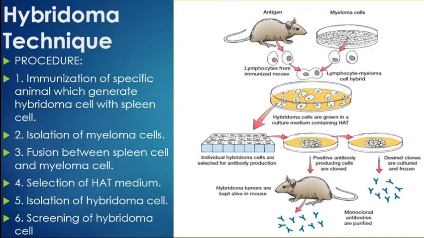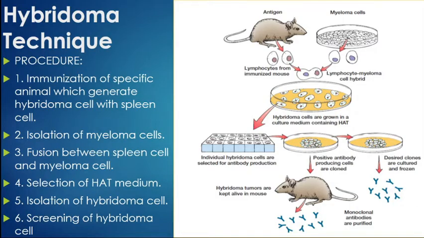Why? Because this hybridoma cell is a fusion of a lymphocyte cell and a myeloma cell. They receive the character of the lymphocyte cell, and that's why they are capable of producing the antibody, and they receive the characteristic of the myeloma cell, and that's why they are capable of remaining alive for a long period of time. So in this way we can produce the specific antibody for a long period of time by hybridoma cells. So this is about the hybridoma technique.